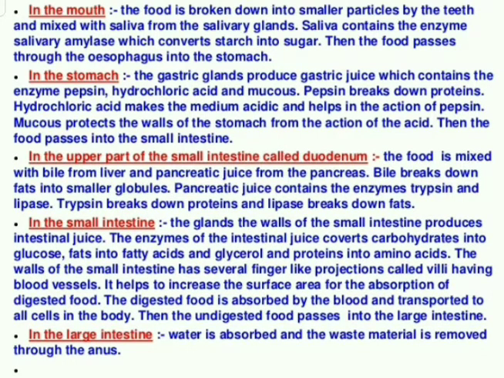The digested food is absorbed by the blood and transported to all the parts of the body. So with the help of villi, all the forms of food like sugar, amino acid and fatty acid are absorbed, reach the blood, and through the blood vessels reach all parts of the body. So now absorption is also over.